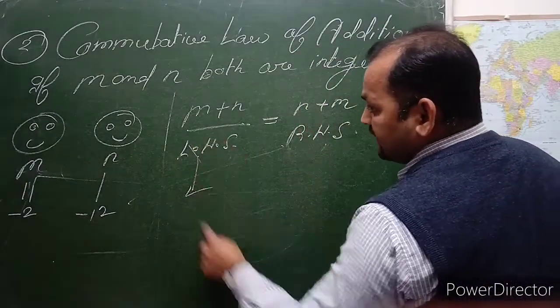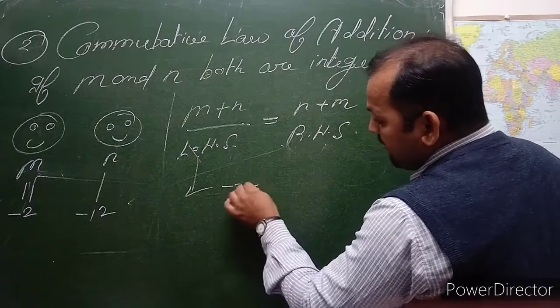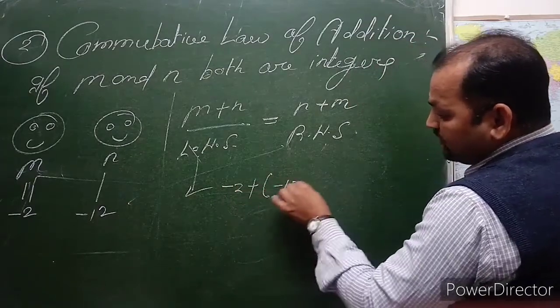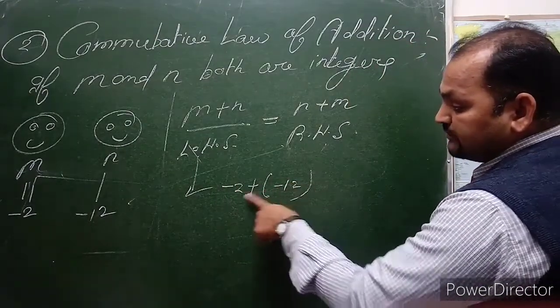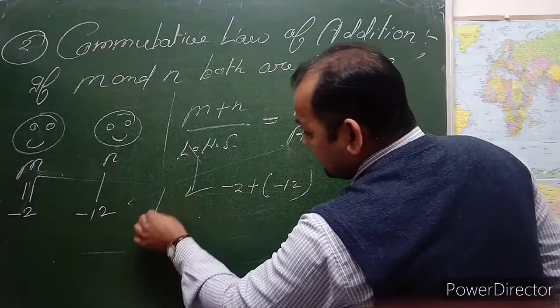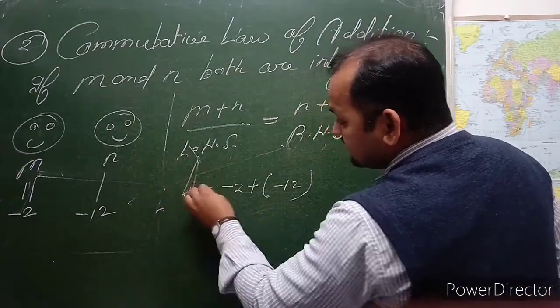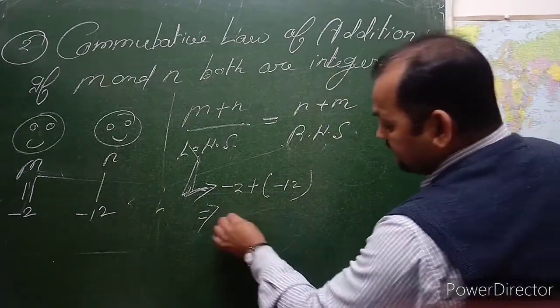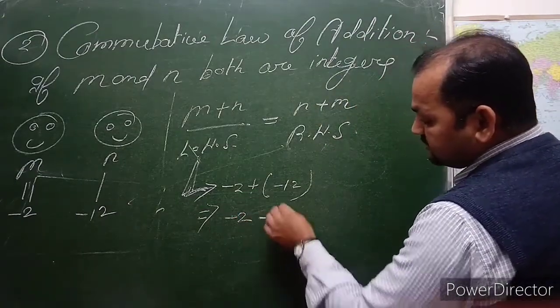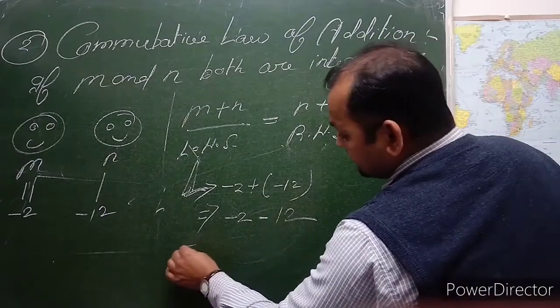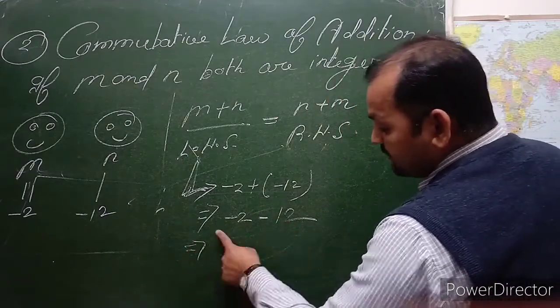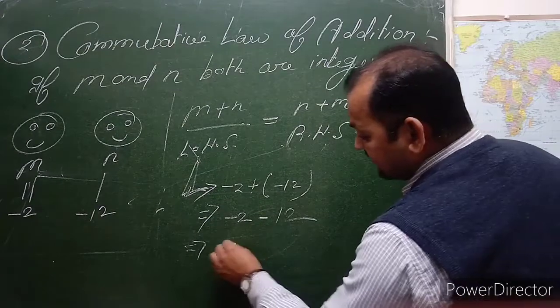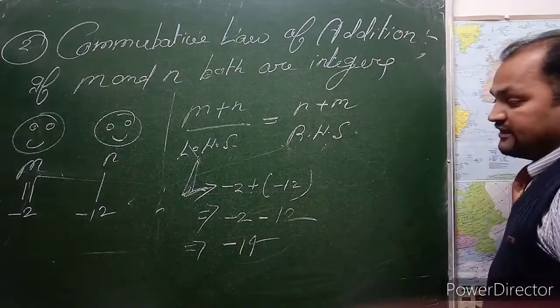We replace them: m plus n is minus 2 plus minus 12. Adding them, minus 2 plus minus 12 gives minus 14. This is your left hand side.